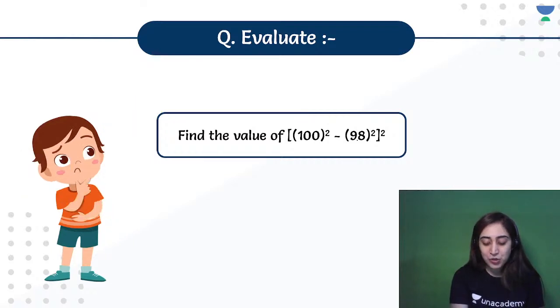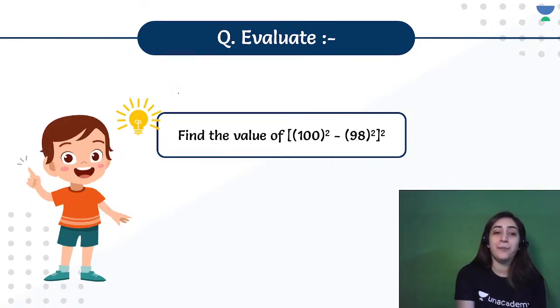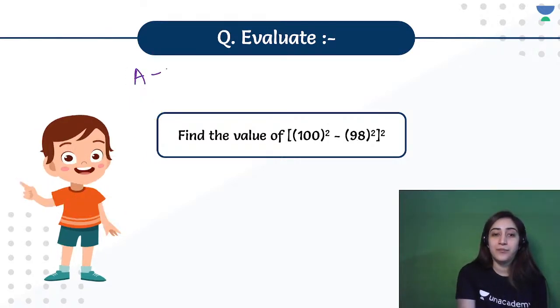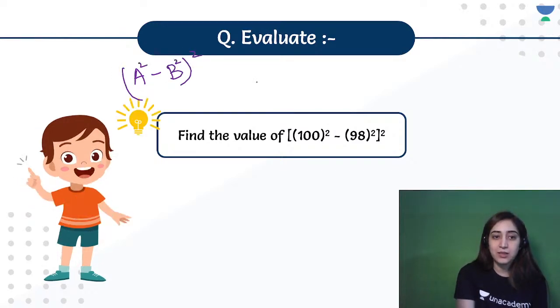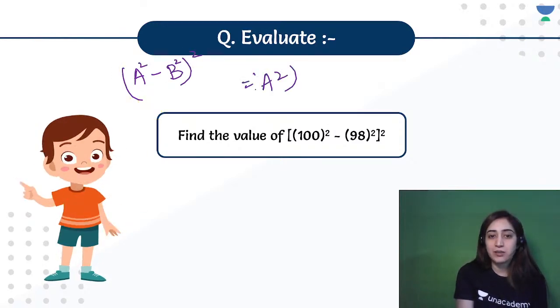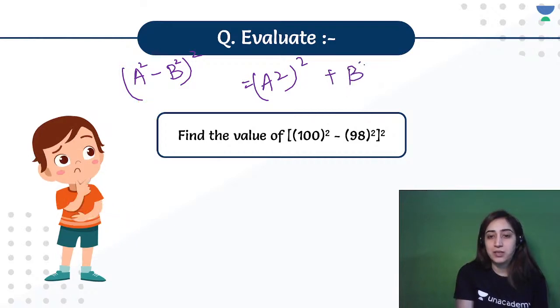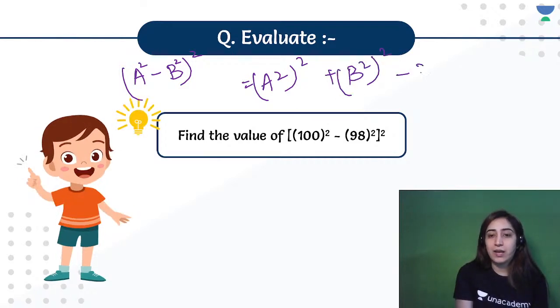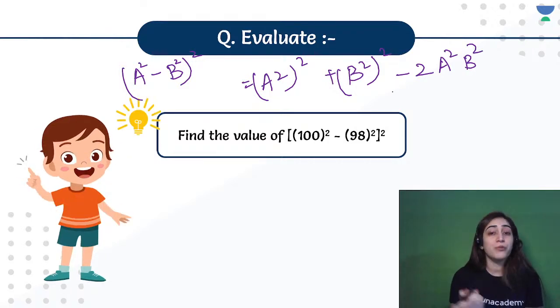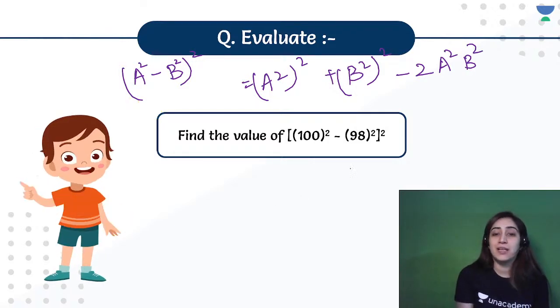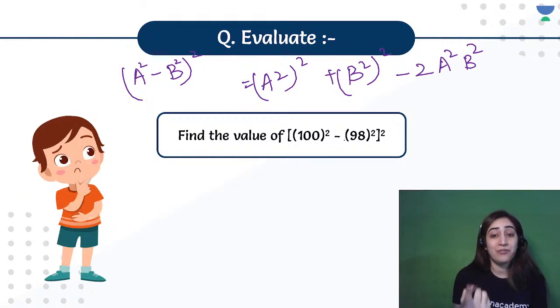And how will you solve this particular question? Will you apply (a minus b) whole square first, because it's like this? So you'll say, okay, a square plus b square negative of 2ab. One of the techniques is this. Will you apply this, or will you do a smarter way of doing it? Let's do this inside and then find out the square.